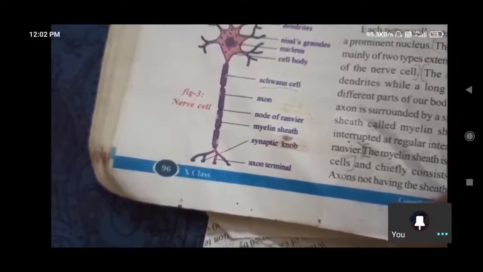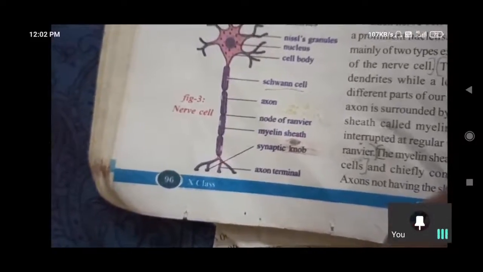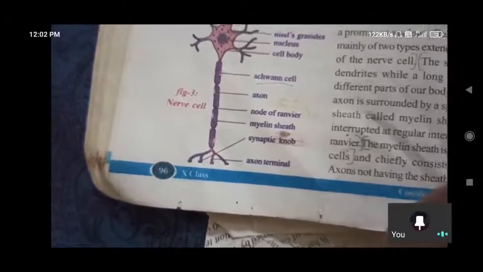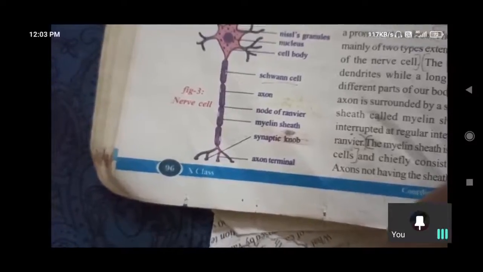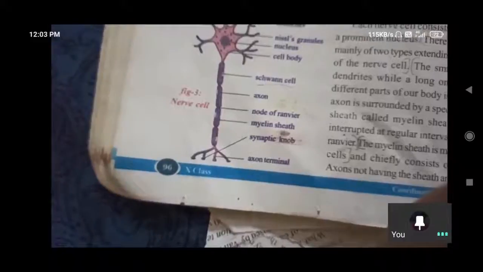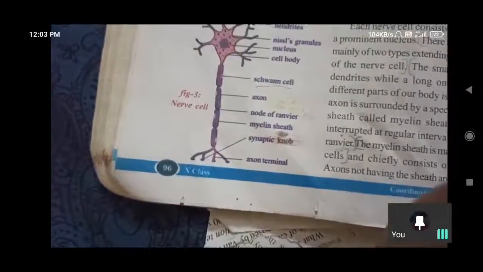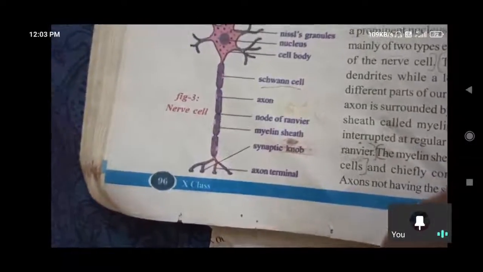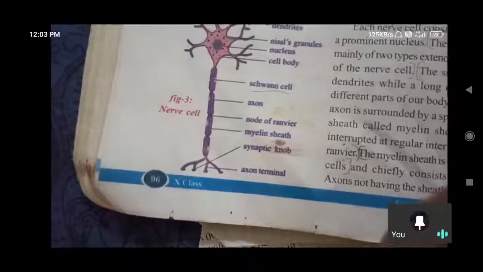So these cells are responsible for the production of myelin sheath, myelinated axons and unmyelinated axons. Some part of the axon contains the myelin sheath and some part does not. About that also we'll discuss now.